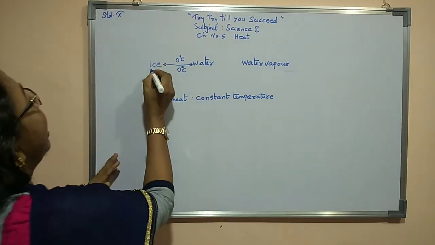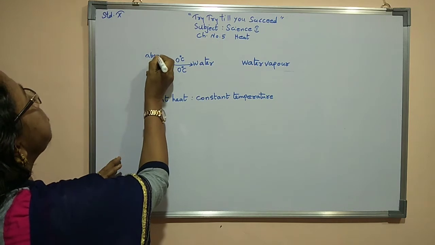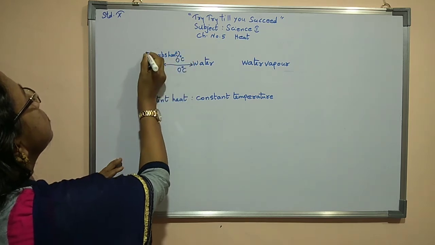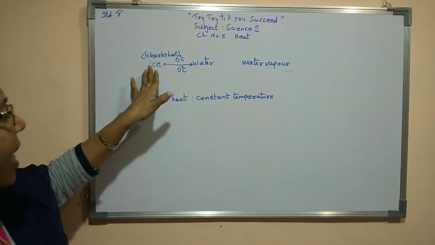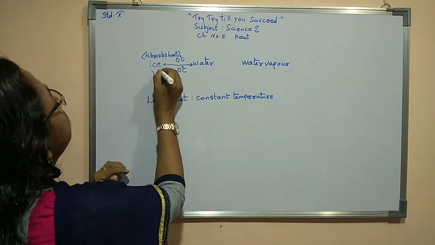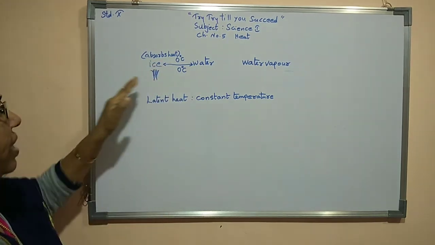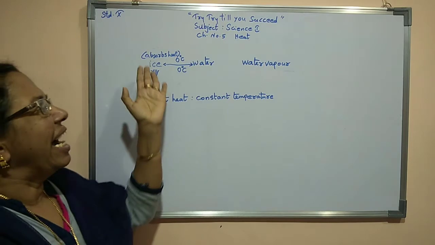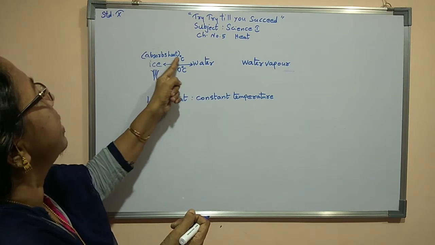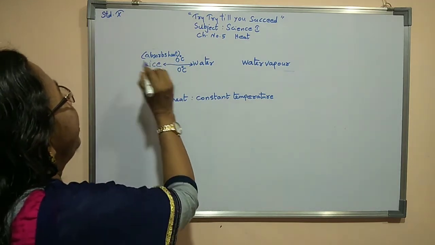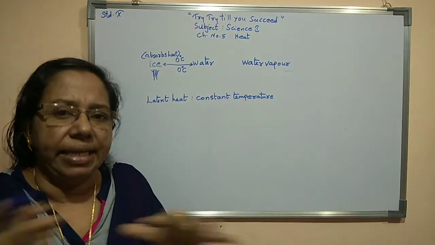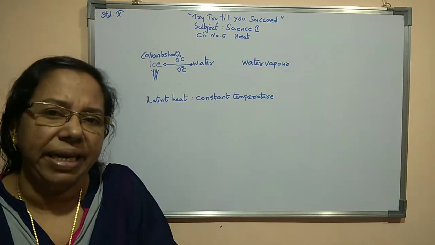That particular time ice absorbs heat. When ice transforms to water, at that time we need to supply heat. So we can say that as and when we supply heat, ice absorbs heat. As a result of it, at a constant, fixed temperature, ice fully transforms to water. Till that time the same temperature remains.